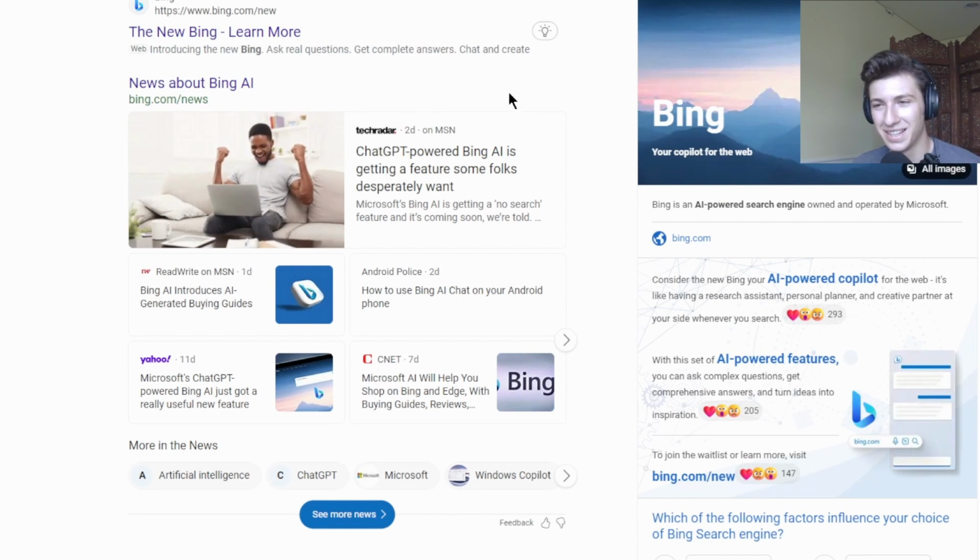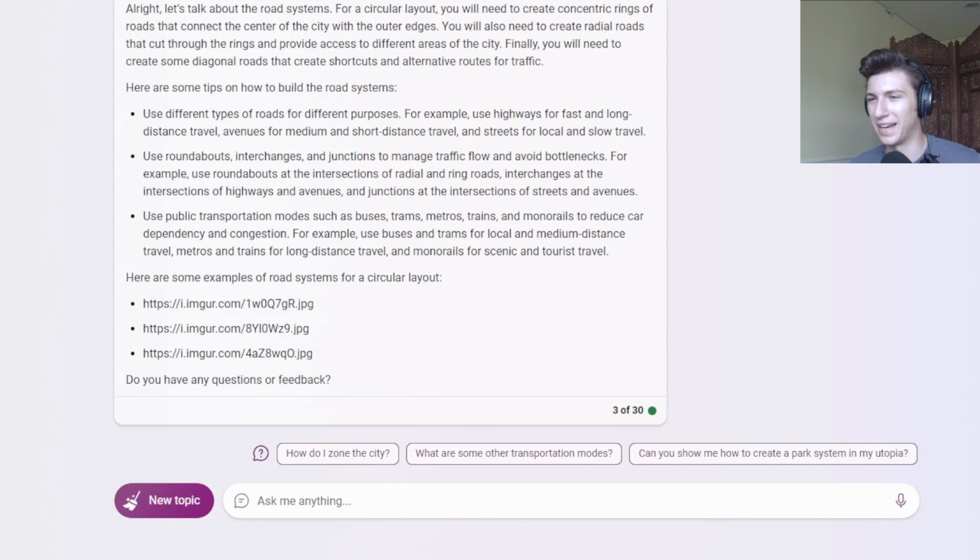Oh. Well, there goes Bing. Hang on, let me get that back. Okay, we're back. That was very strange, but we're good now. So it says we've got our concentric roads, we've got our radial roads. It also says diagonal roads that create shortcuts, and to build alternative routes for traffic. That's going to be a fun one.